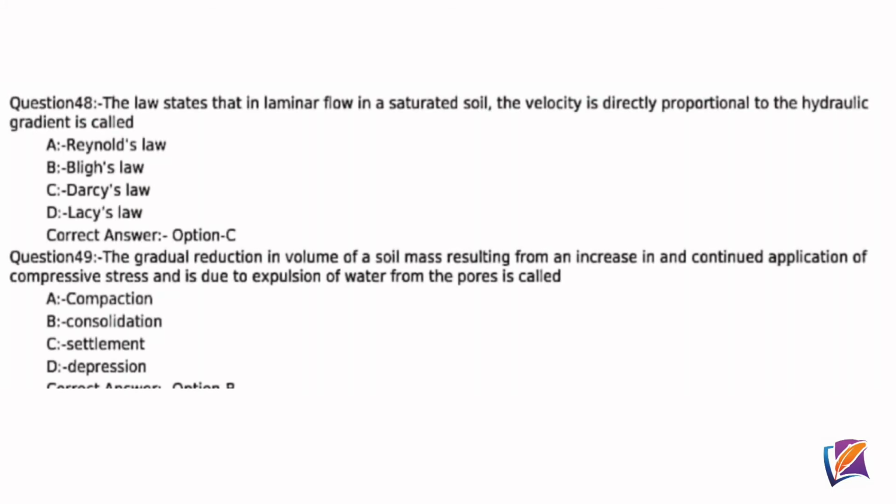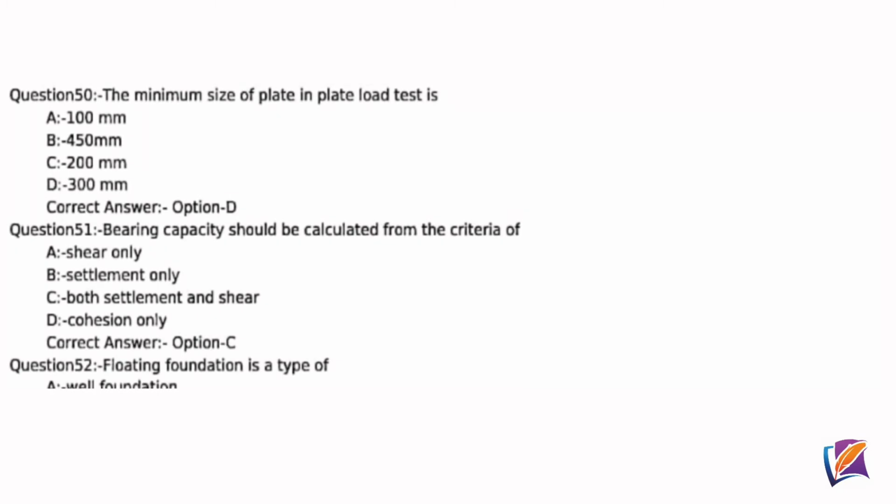Question 49. The gradual reduction in volume of a soil mass resulting from an increase in and continued application of compressive stress and is due to expulsion of water from the pores is called, correct answer option B, consolidation. Question 50. The minimum size of plate in plate load test is, correct answer option D, 300 mm. Question 51. Bearing capacity should be calculated from the criteria of, correct answer option C, both settlement and shear.